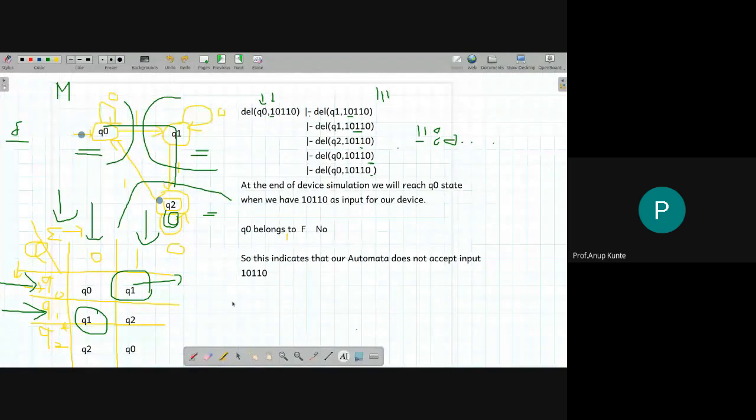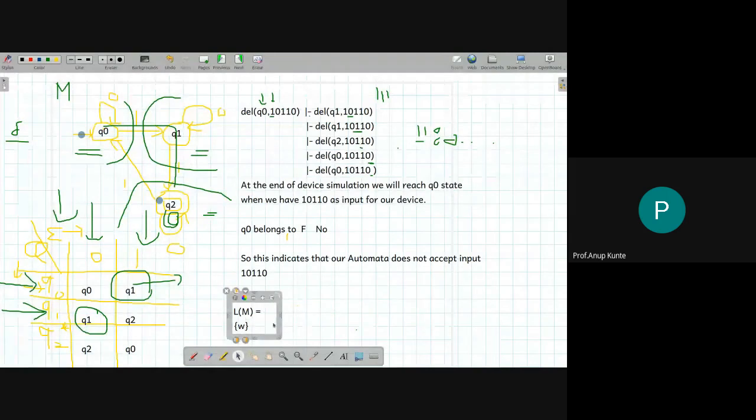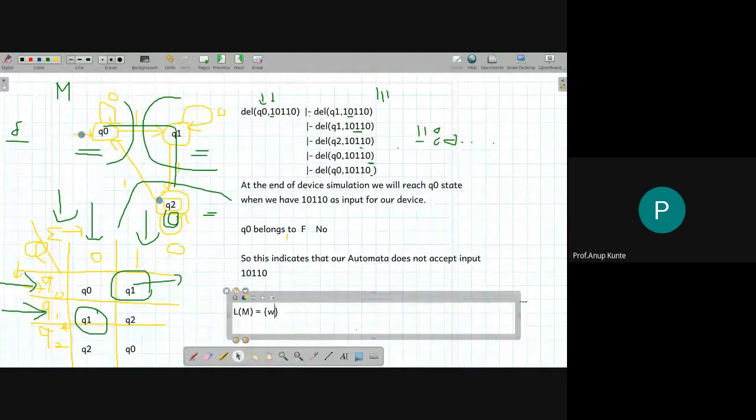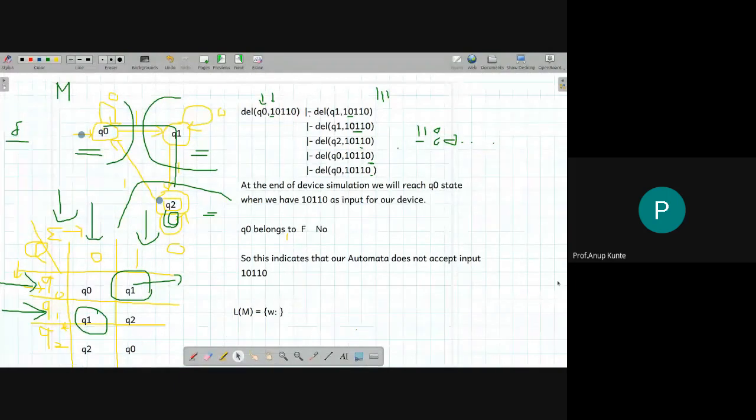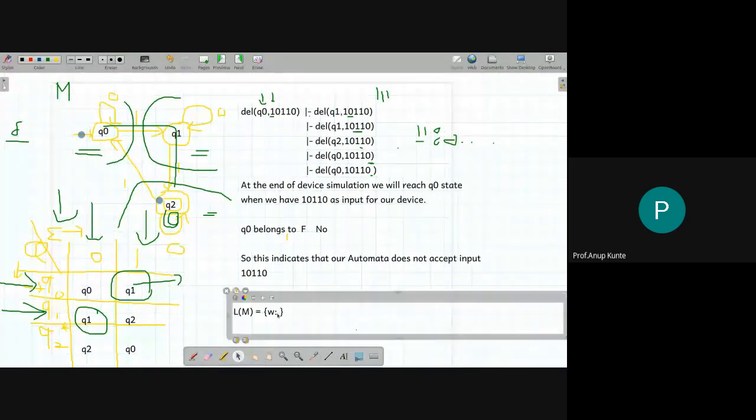I forget and I'm actually lazy to open that part. Sorry for that. L of M is a set that is defined as set of W's, where W is one string. So how do I represent W as a string? W belongs to,